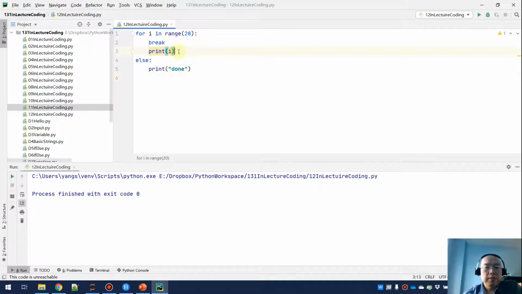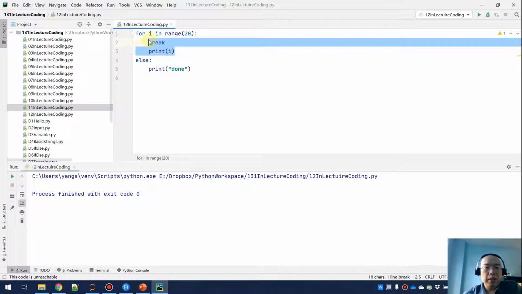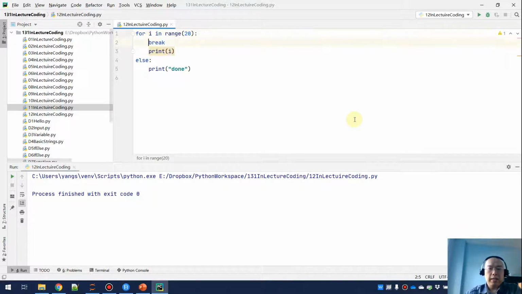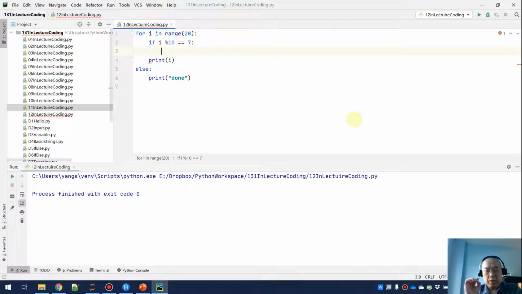Okay. So this is not quite a good example of using continue. So let me do it this way. I want to do an if: if i mod 10 equals 7. So if this number has the last digit as a 7, I'm going to print "skip this number end with 7".